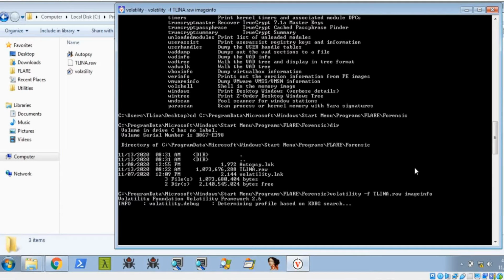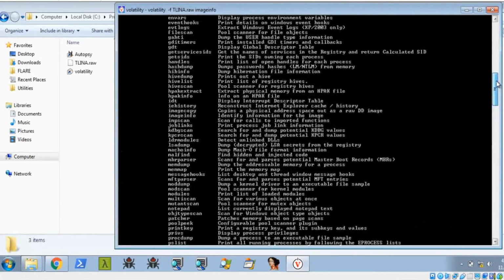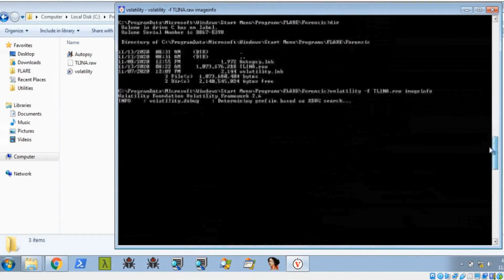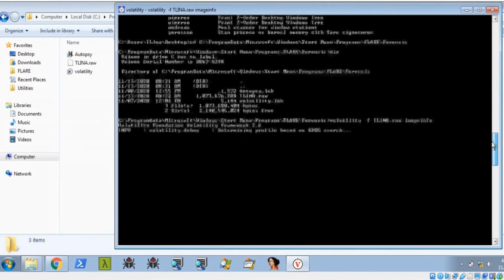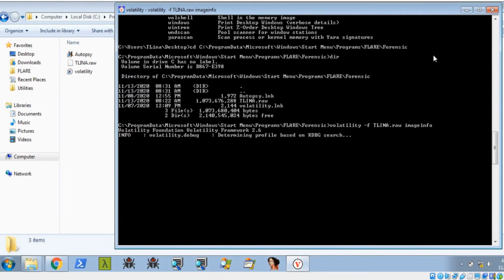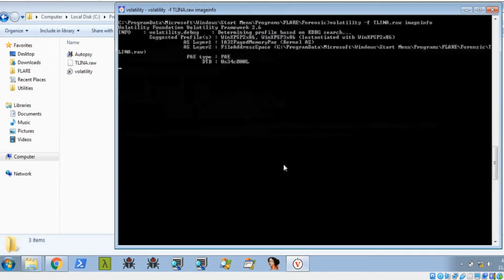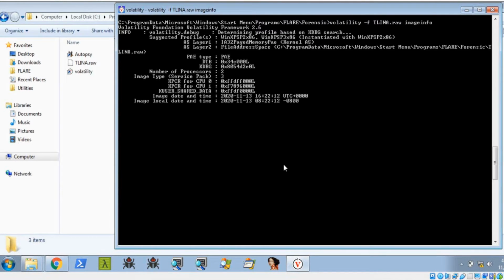Let's see. The imageinfo means identify information for the image. We need to identify what information is inside that image, the dump memory. We need to wait for some time. So let's see. Okay guys, it's finished.